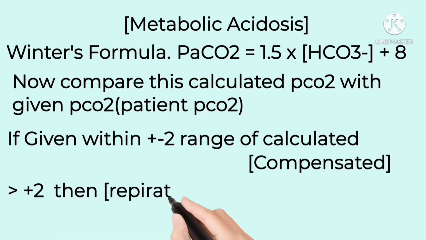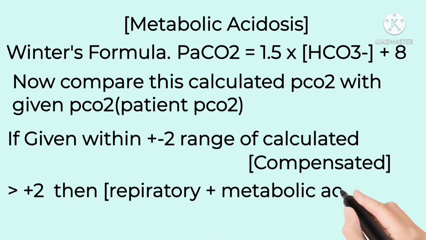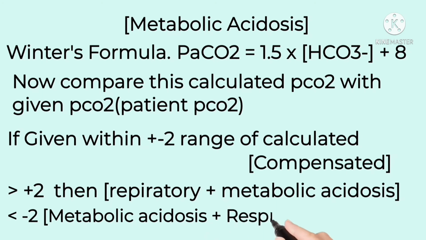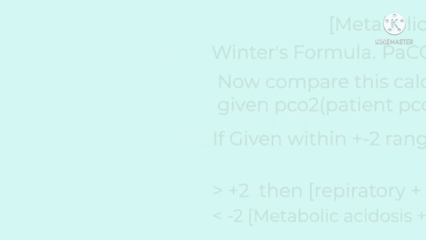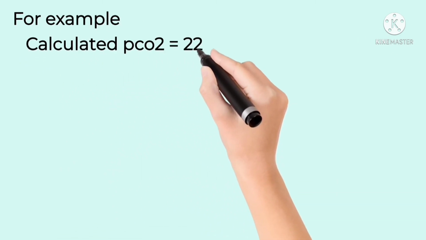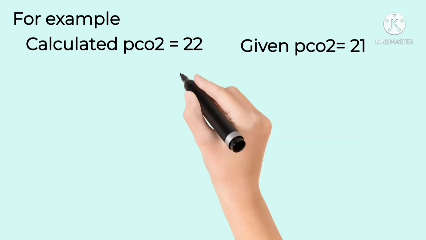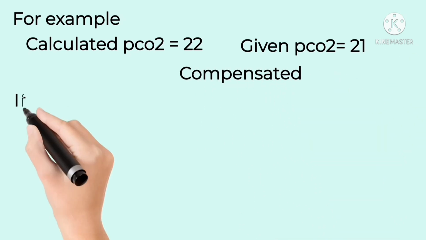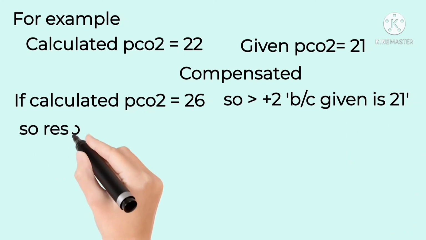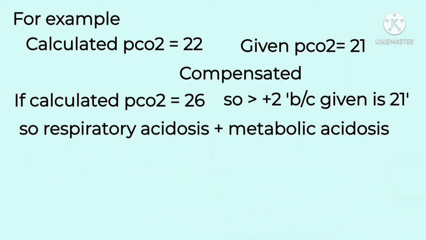If less than minus 2, then it will be metabolic acidosis plus respiratory alkalosis. If calculated CO2 is 22 and given is 21, it is within the plus or minus 2 range, so it will be compensated metabolic acidosis. If calculated PCO2 is 26, that is greater than a 2 difference because given is 21, so it will be a mixed disturbance, respiratory plus metabolic acidosis.